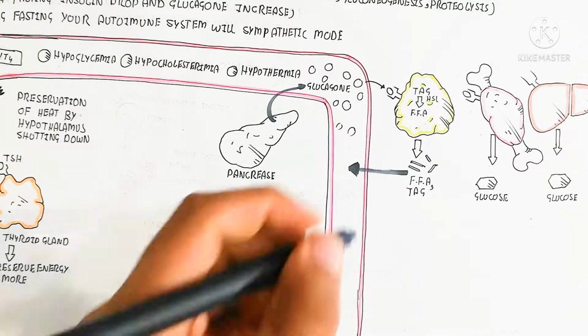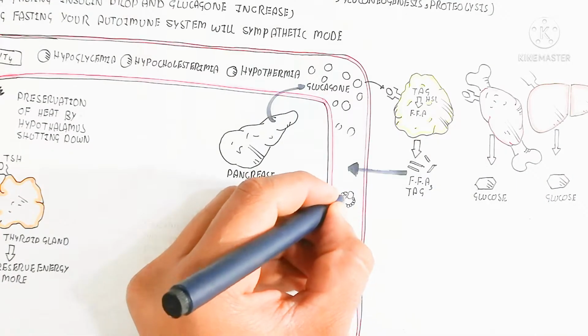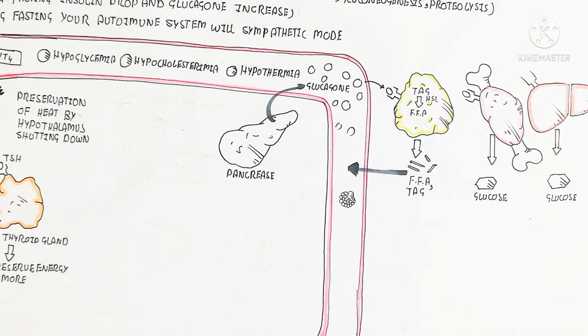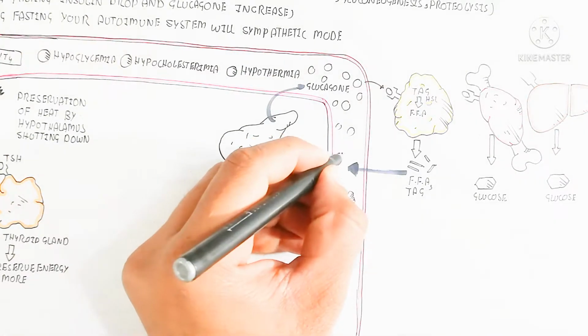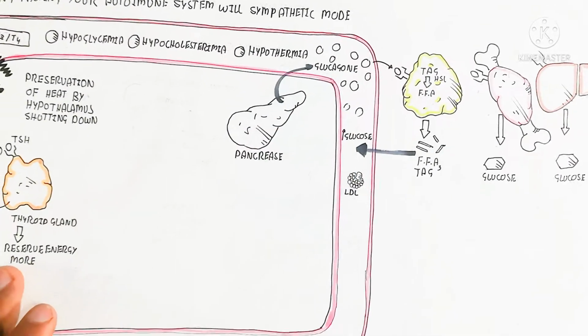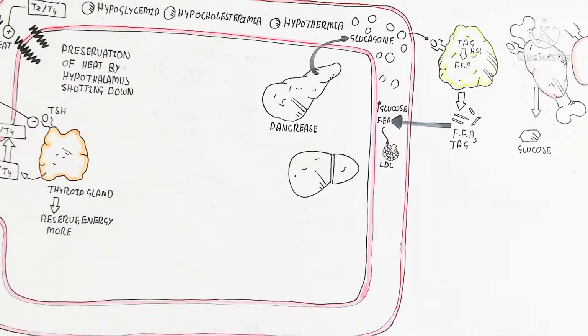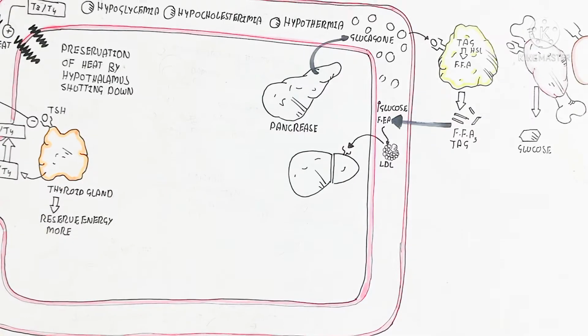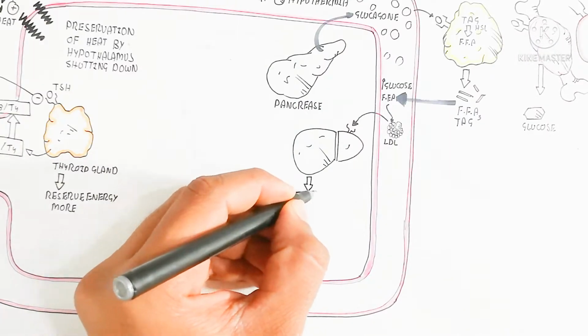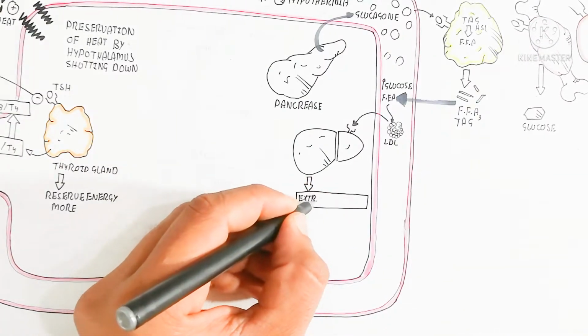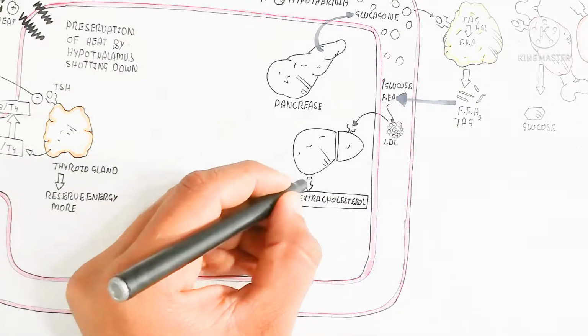So in this way the glucose will enter the blood circulatory system, and free fatty acids will also be absorbed into low density lipoprotein, converted from high density lipoprotein. But it's okay. The cholesterol will be high, low density lipoprotein, but it's not a bad thing because it is the initial stage.